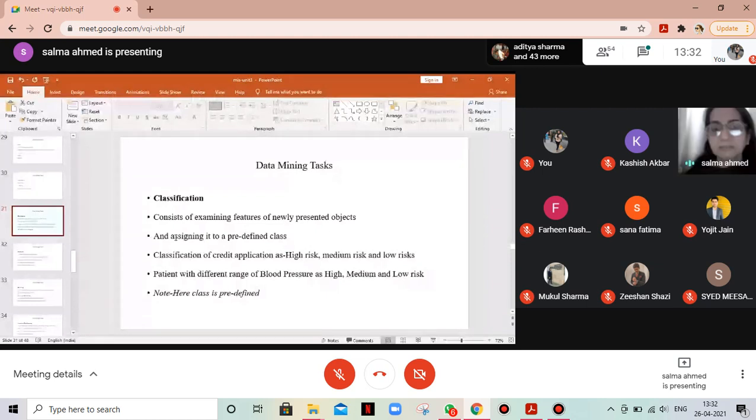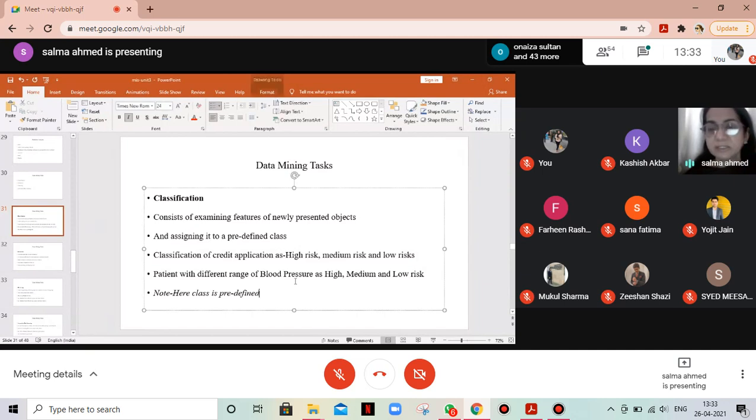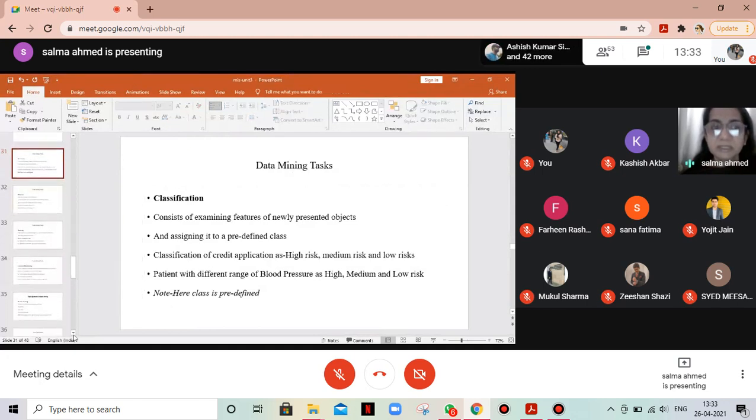Take classification of credit applications. We classify them as high risk, medium risk, or low risk, depending upon the value of the loan asked for and the time period. Patients with different ranges of blood pressure can be defined as high risk, low risk, or medium risk patients. So we have predefined classes created, and depending upon the data element that we get, we decide this loan is a high risk loan or a low risk loan. So should we grant the loan or not? Similarly, patients can be categorized as high risk, low risk, and medium risk.